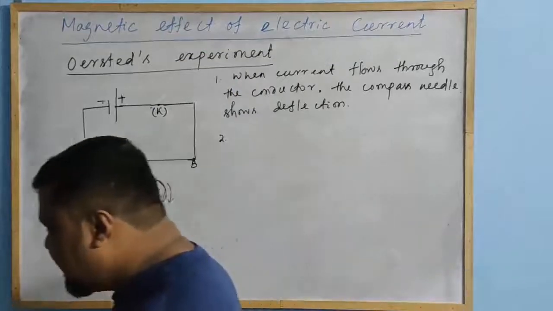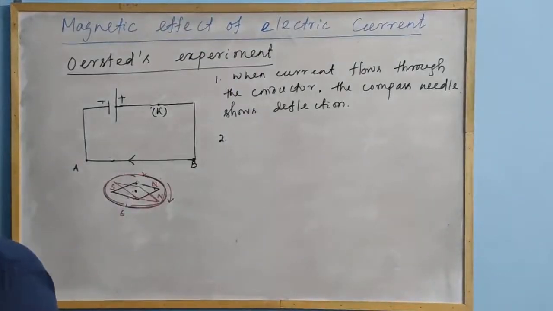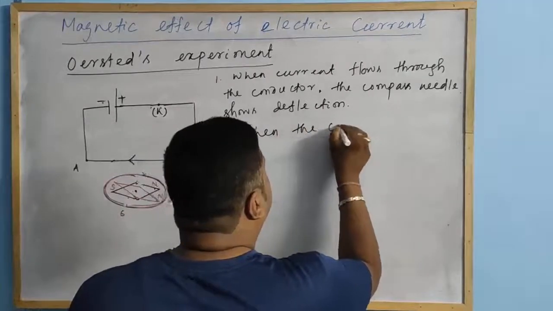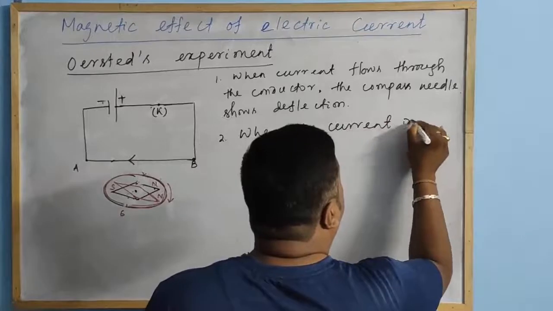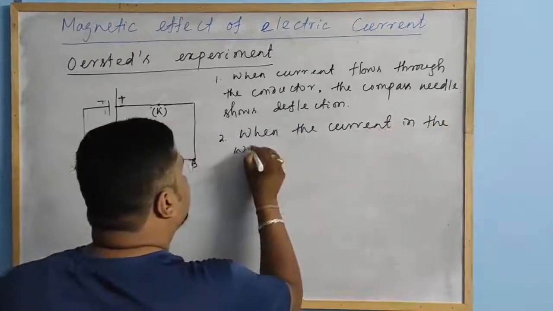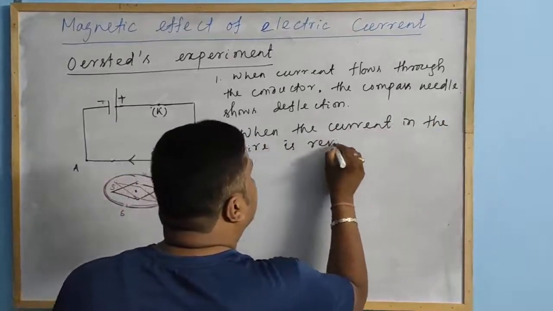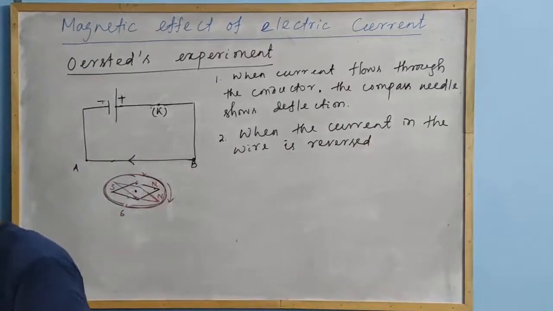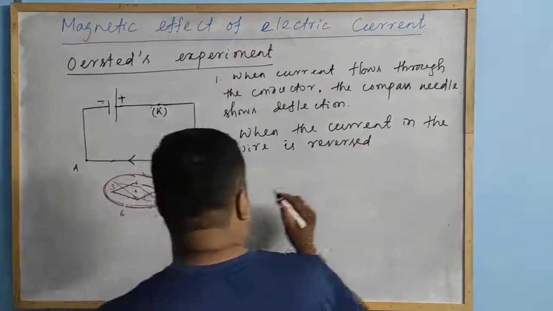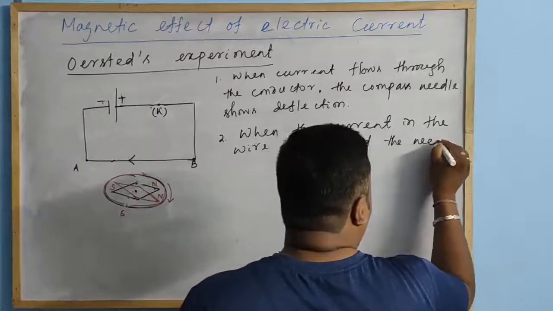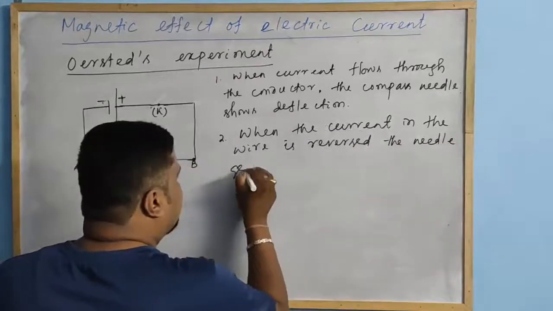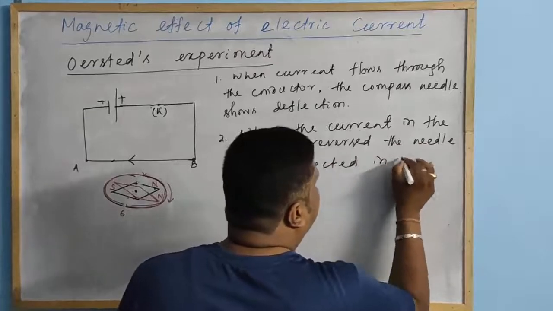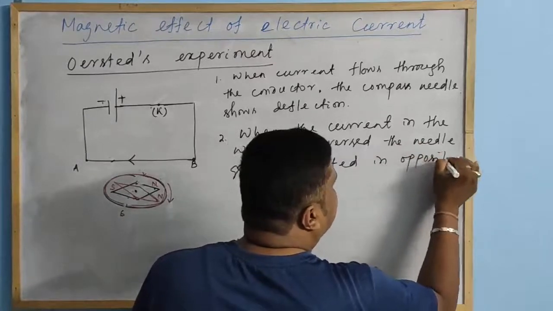So in the second part, what you observe is that when the current in the wire is reversed, the needle gets deflected in the opposite direction.